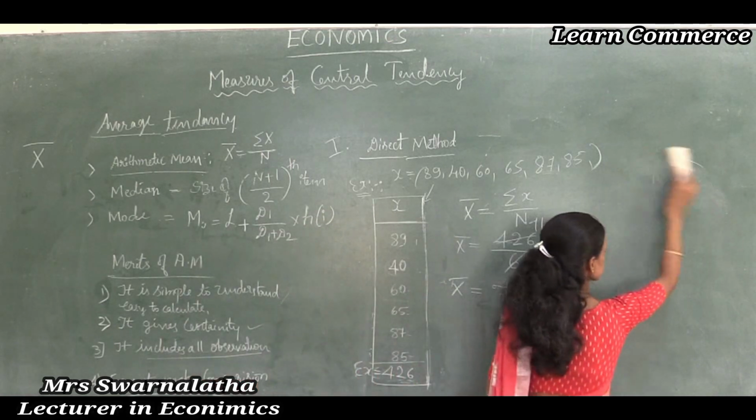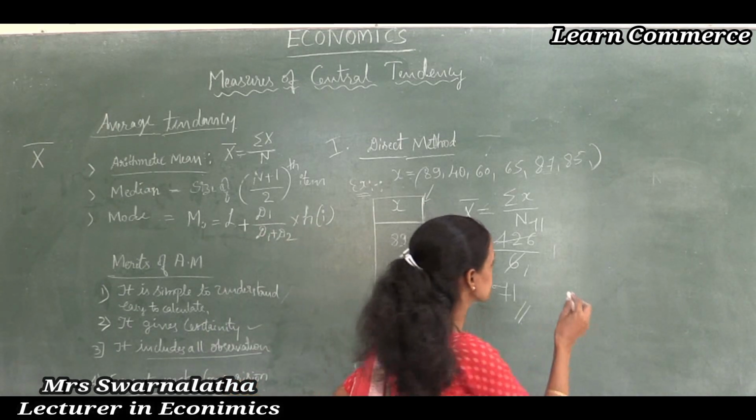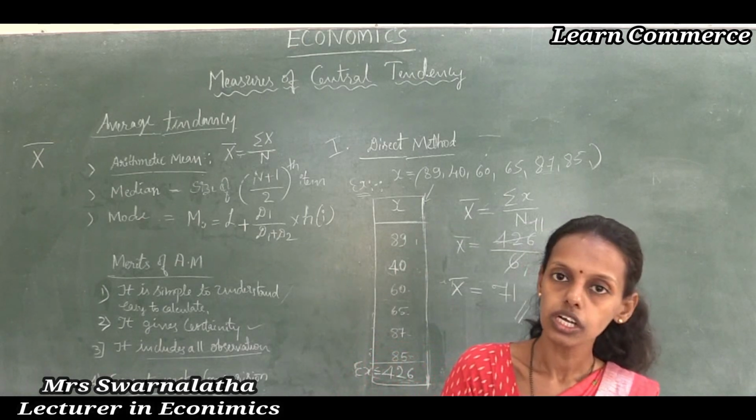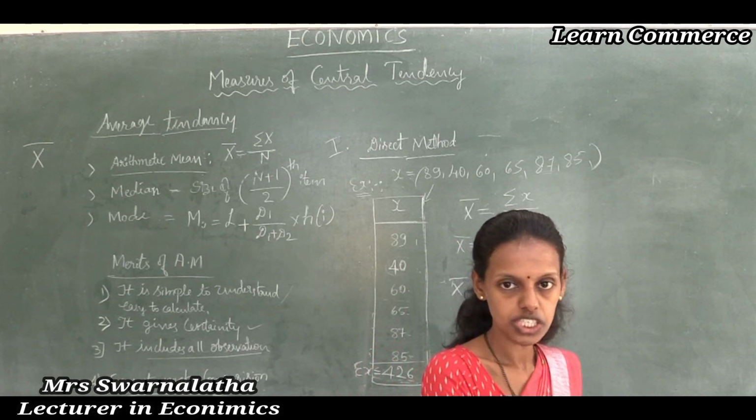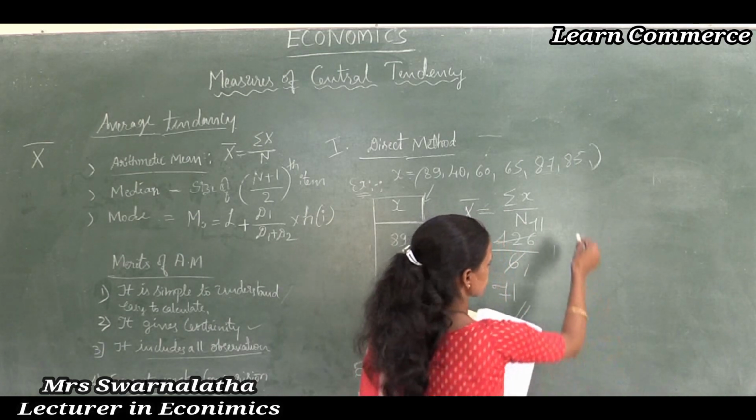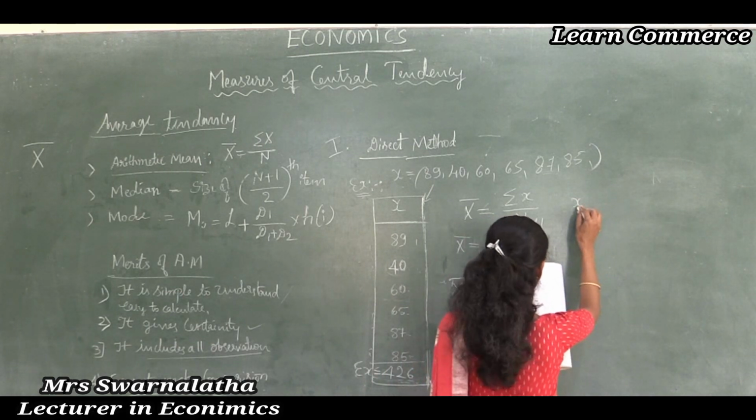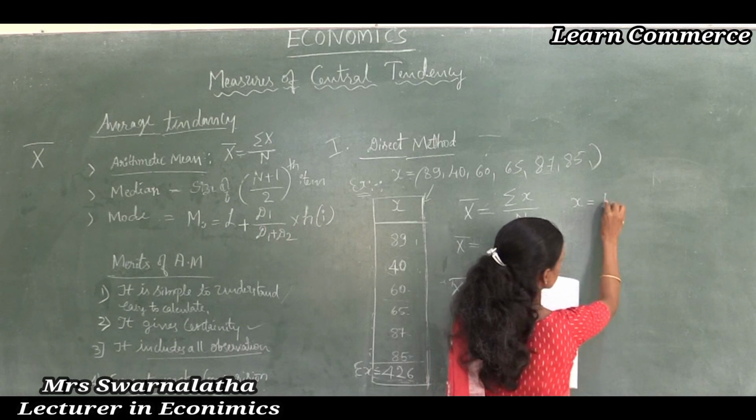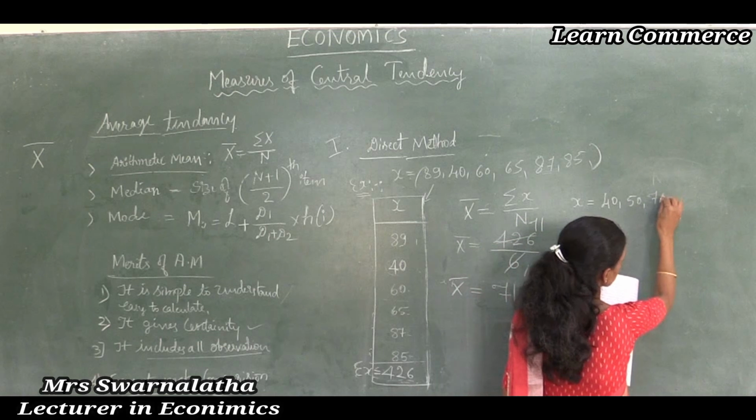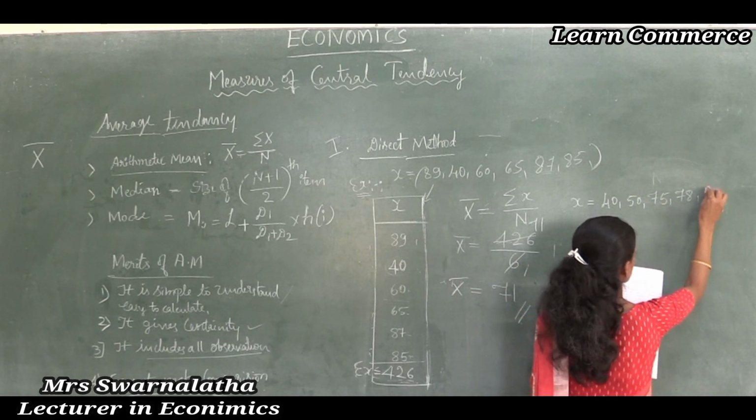Write down: calculate arithmetic mean for the following data. Observation is given as x. X values I will give you. X is equal to 40, 50, 75, 78, 58.